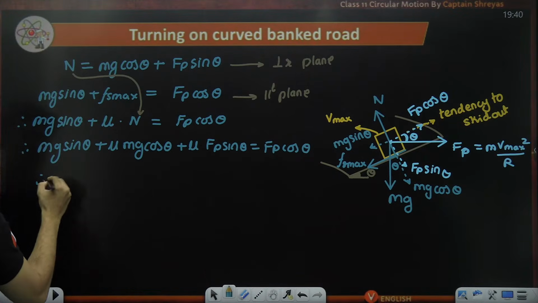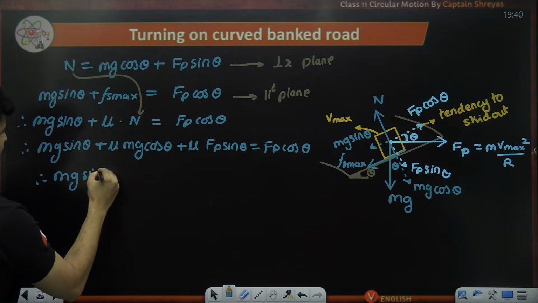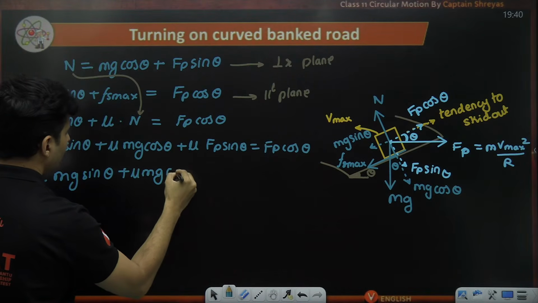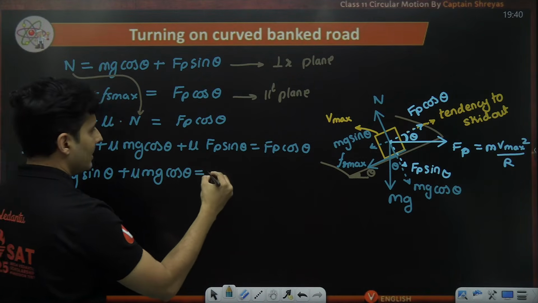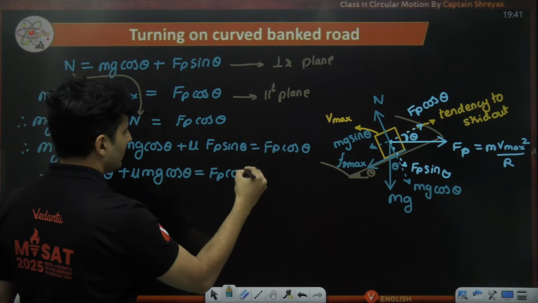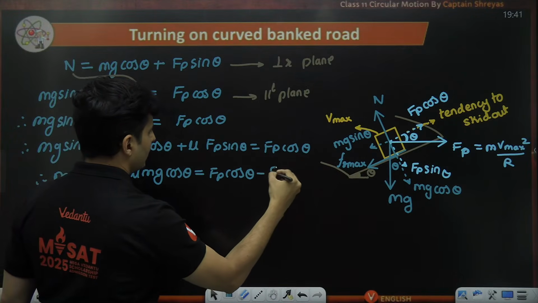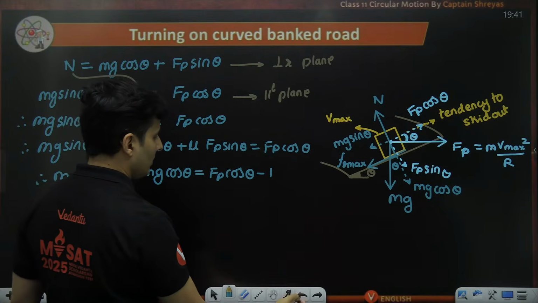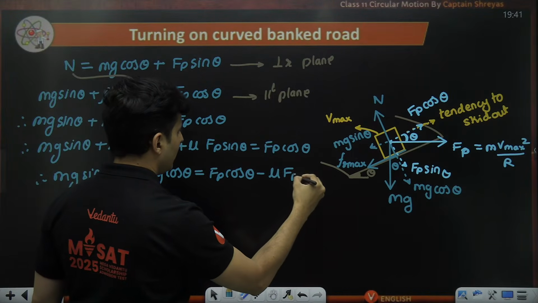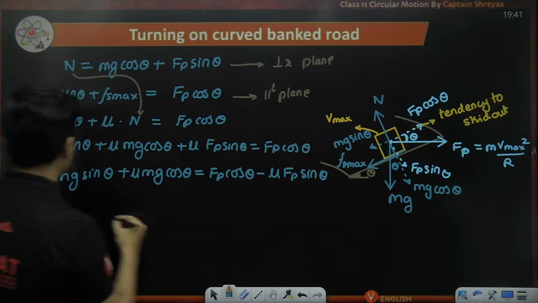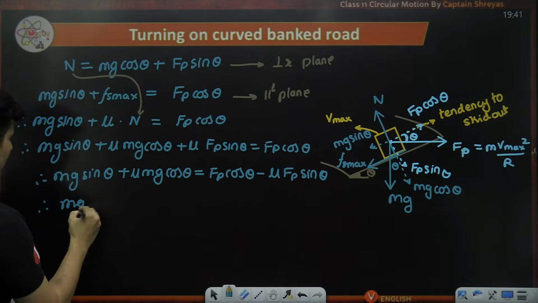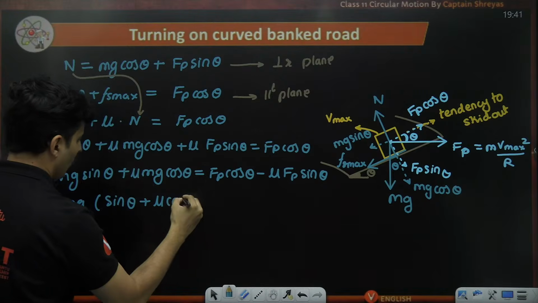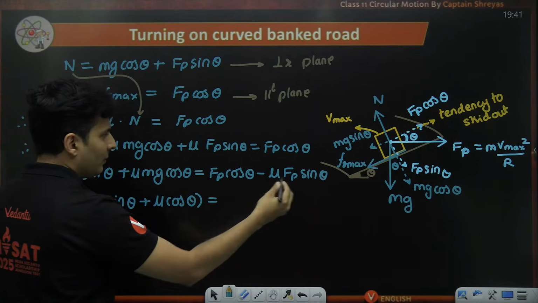Take Fp on the same side. So you will get mg sine theta plus mu mg cos theta will be Fp cos theta minus Fp sine theta into mu. So this will be mu Fp sine theta. Over here mg is common. So this will be sine theta plus mu cos theta. Fp is common.